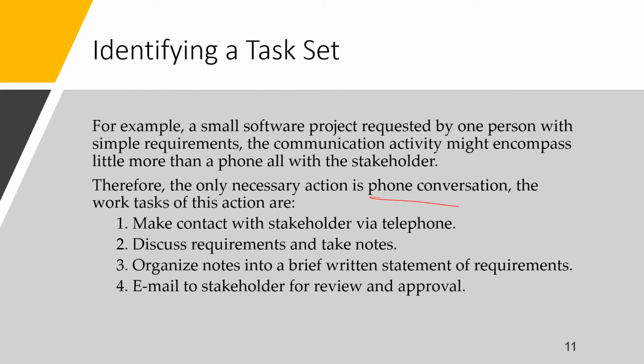The work tasks of this action are: first, make contact with the stakeholder via telephone. Second, discuss requirements and take notes. Third, organize notes into a brief written statement of requirements. And fourth, email it to the stakeholder for review and approval.